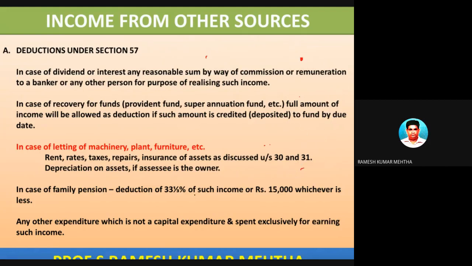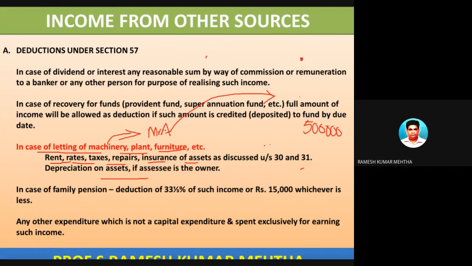Number two, in a similar way, in case of letting of machinery, plant, or furniture, if the assessee has incurred some expenditures like rent, rates, taxes, repairs, insurance, and depreciation, he can claim that deduction. For example, Mr. A had a machinery and he has let it out to Mr. B for 5 lakh rupees as annual rent.